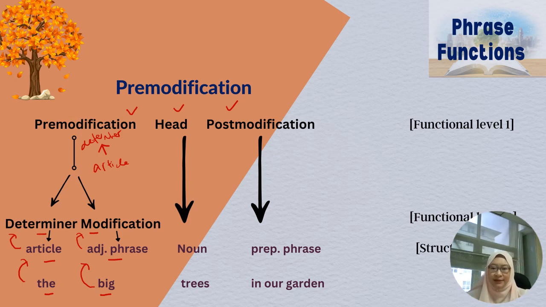And then finally we go to the structural level, which is the word classes, open or closed: article, adjective phrase, noun, and the prepositional phrase, and then the noun phrase. So that is how you can break down the structure of a noun phrase, either the basic one, functional level and structural level, or functional level 1, functional level 2, and structural level.